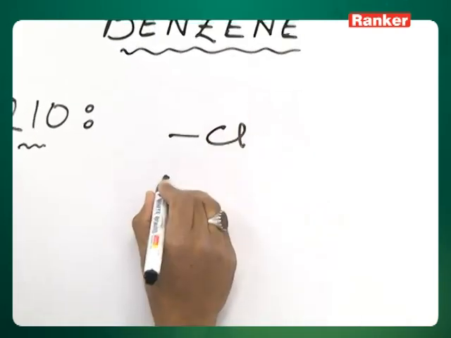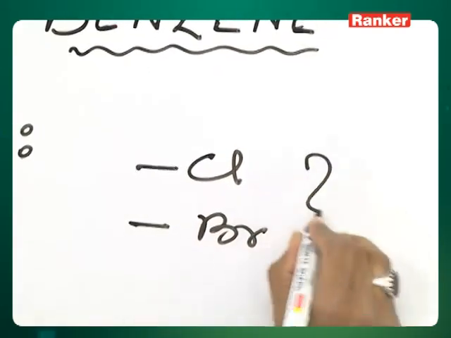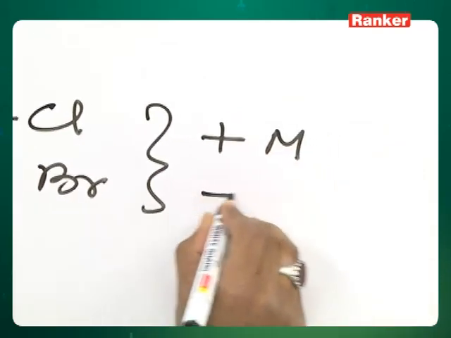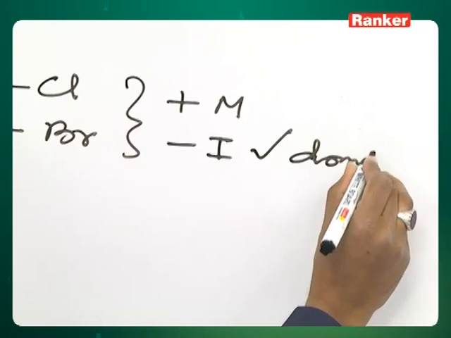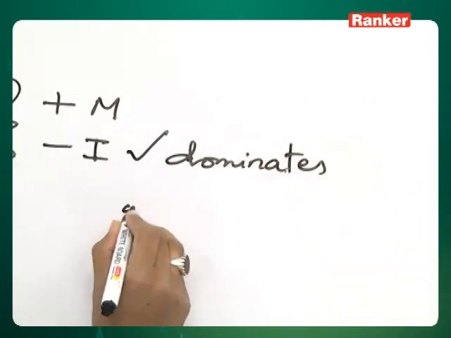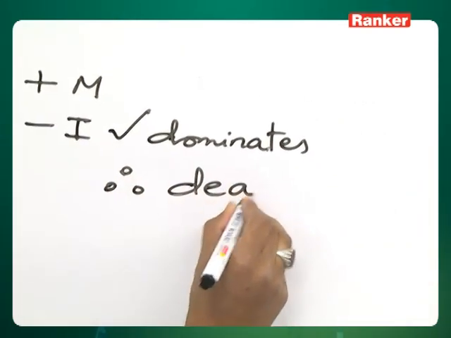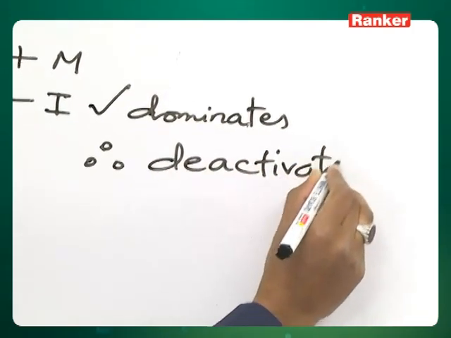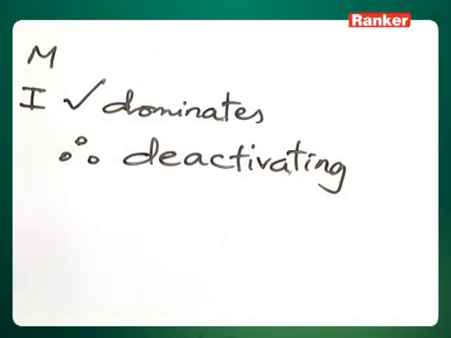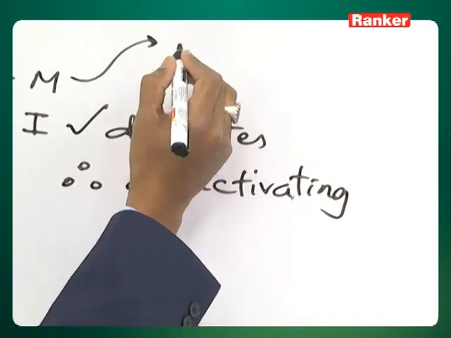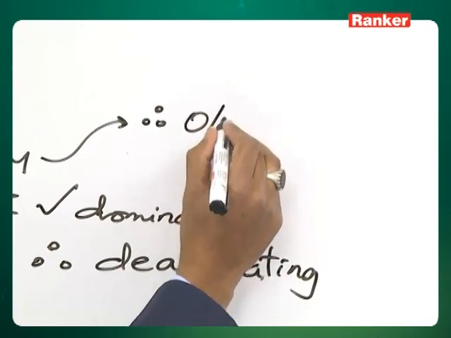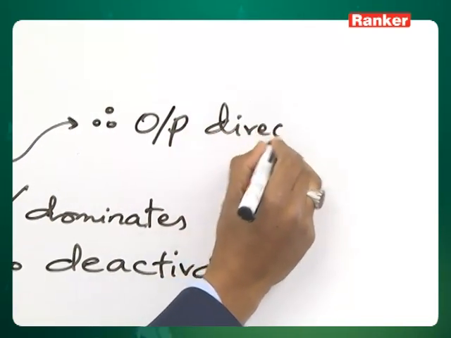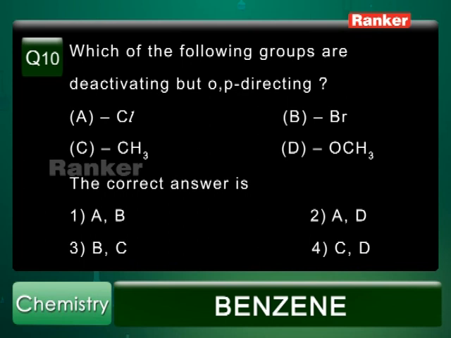Cl and Br, these two are plus M and minus I. Minus I dominates. Therefore, they are deactivating. Because of plus M, ortho-para-directors. So the correct answer is first option, AB.